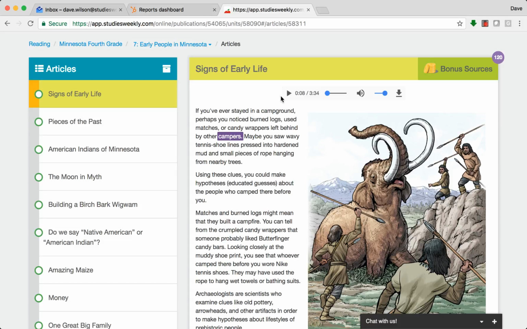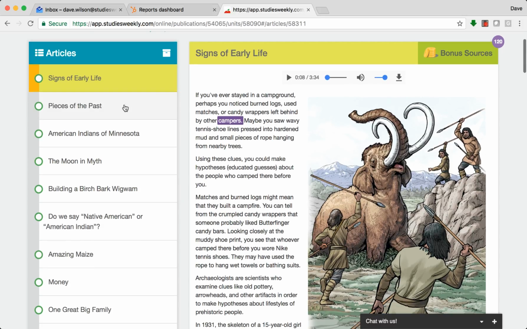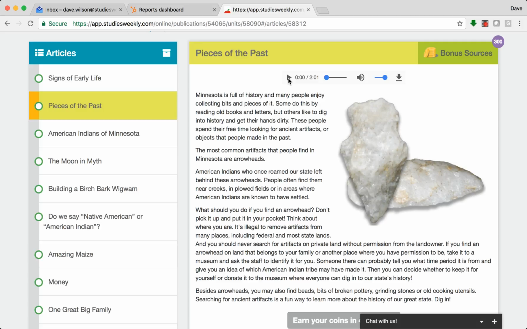They can see that the word is highlighted as it's read, so they know that they read from left to right, from top to bottom. And then when they're done reading this article, they can simply click over, go to the next one, and click the play button. Minnesota is full of history, and many people enjoy collecting bits and pieces of it.